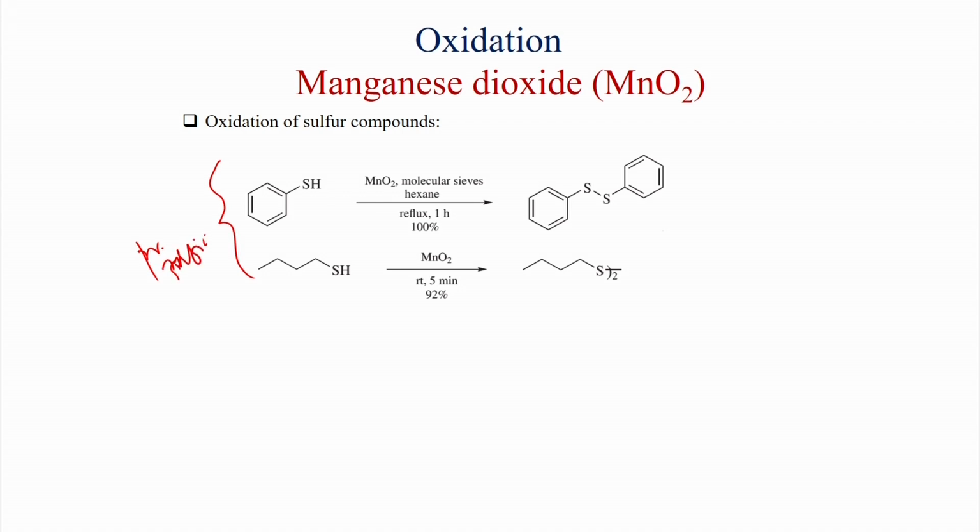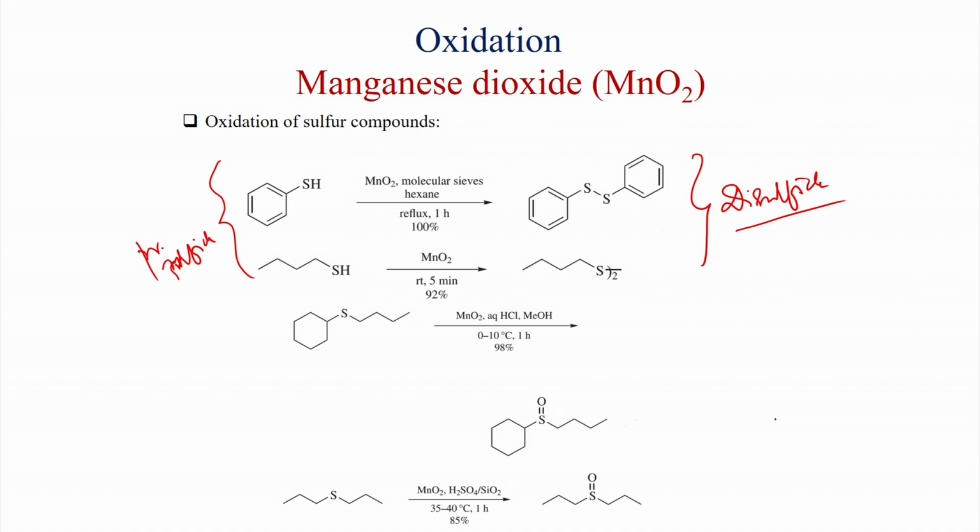Oxidation of sulfur compounds: here when a primary thiol is present, it gives the disulfide. This is a very useful reaction. The manganese dioxide converts this thiophenol under reflux condition, with close to 100% yield of the disulfide. Also, when an aliphatic thiol like butane thiol is treated with manganese dioxide, you get the disulfide in 92% yield. On the other hand, this is a secondary sulfide, and under this condition it generates sulfoxide.